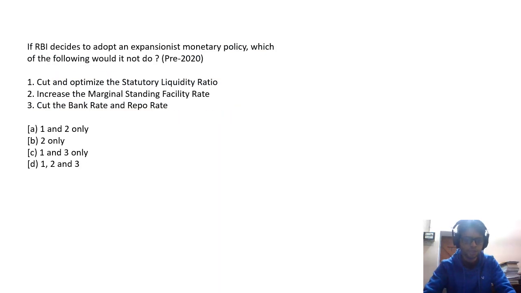The next one: if RBI decides to adopt an expansionist policy, which we just saw increases the money supply, which of the following will it not do? It is asking for what it will not do. Generally in an expansionist policy we decrease the SLR and we decrease the bank rate, that is the repo rate. So here it says not do, so these two will be wrong. Options 1 and 3 will be wrong, so only one option is left, that is 2 only. If we increase the marginal standing facility rate, it will not hamper the expansionist policy.